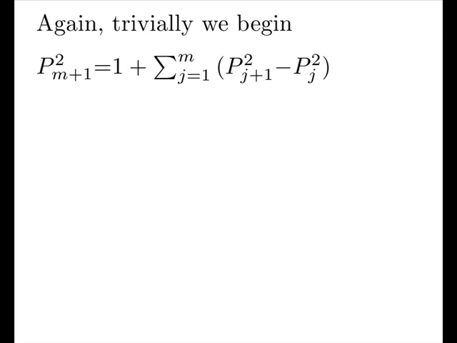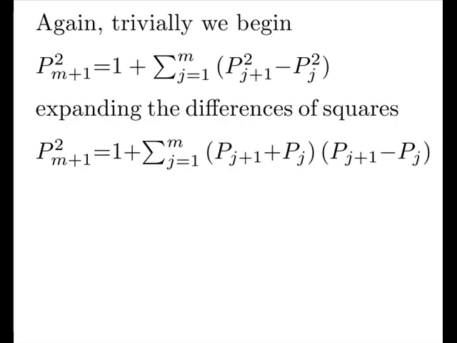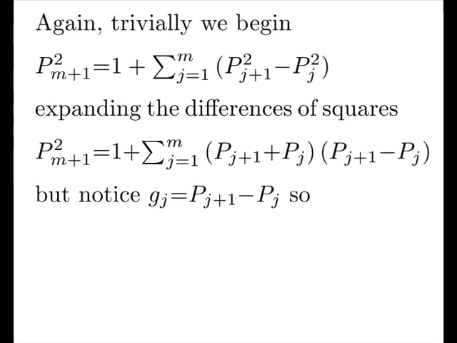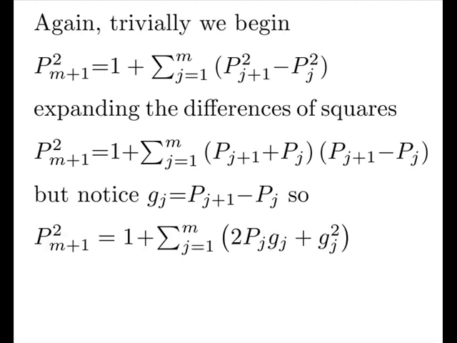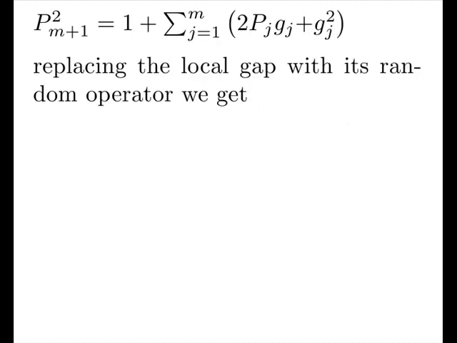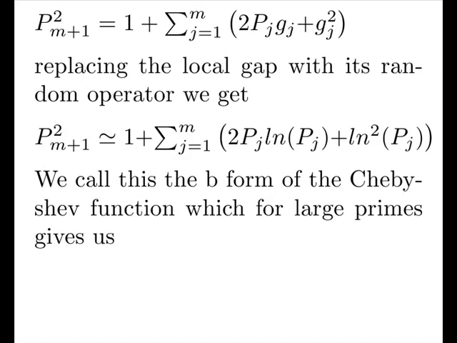Looking at this again, trivially we begin with our next prime squared equal to 1 plus the sum of the difference of prime squares. Expanding the difference of squares and noticing how we define our gap, we can rewrite the entire thing in terms of only the gap and the prime. Replacing the local gap with the random operator once again, we get that our next prime squared is approximately equal to 1 plus twice the prime times the log of the prime plus some other term.